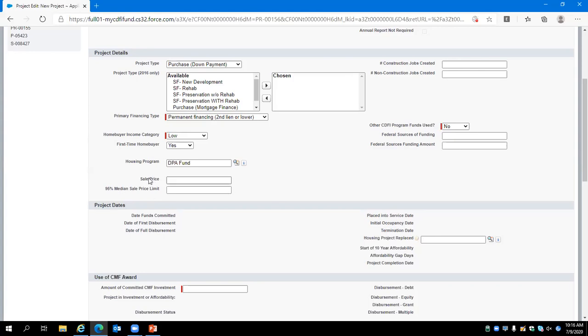Next, we'll go ahead and enter the sale price and 95% median sale price limit. This house will be sold for, or purchased for, $150,000 in an area in which the 95% median sale price limit is $200,000.